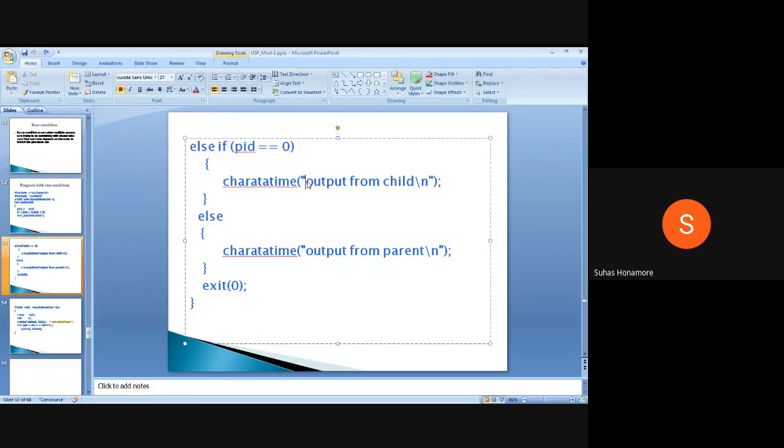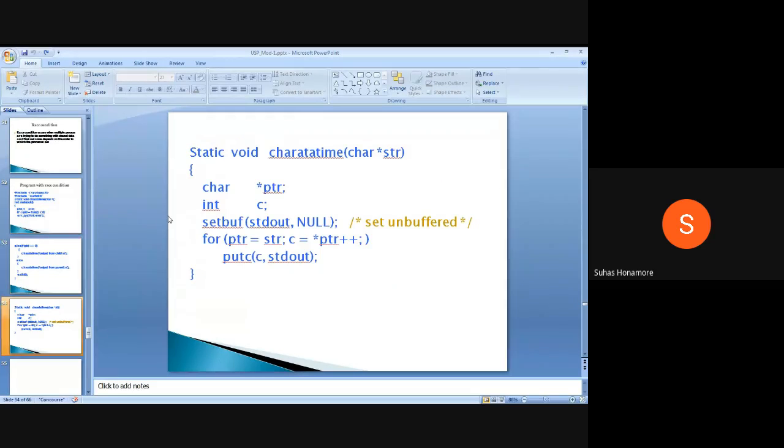It will not print the output from the child and then immediately the output from the parent as it is. It may mix up: 'o' may come, then the remaining words, then the output from parent may come completely, then from child, so a combination of these letters will come together. We can't predict the exact output. This is a race condition, where both are trying to execute at the same time.